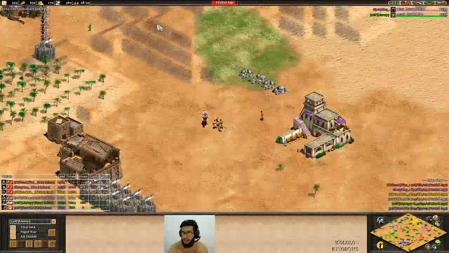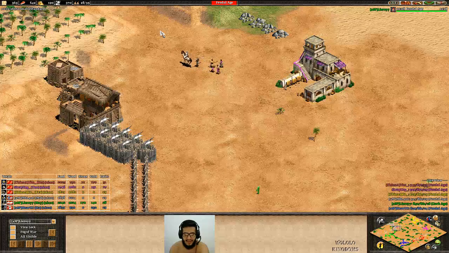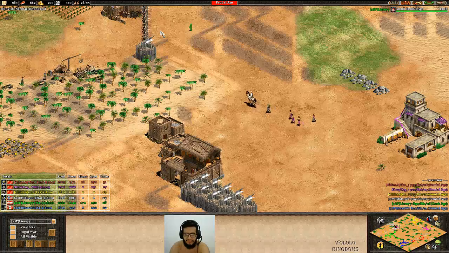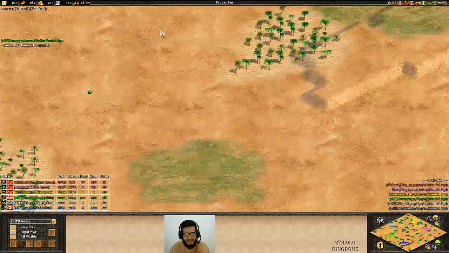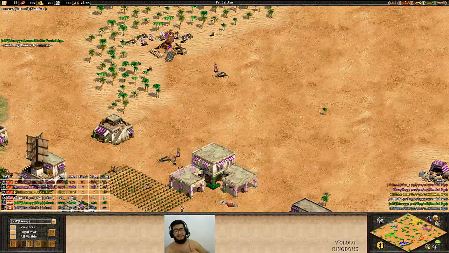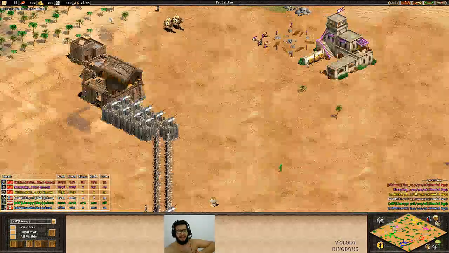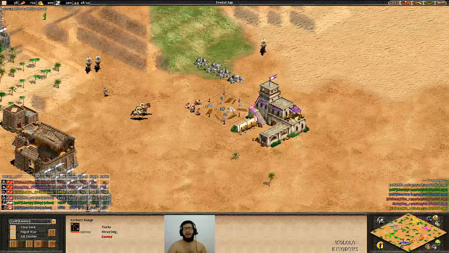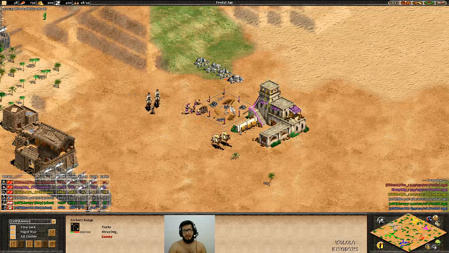It was well executed. Straydog is forwarding here. Straydog has an advanced archery range here, and villagers coming. So I don't know what his idea is, but man, I really don't like the execution of Straydog, because let's make a small analysis here. We are at 12 minutes and 30. CL is here with scouts.